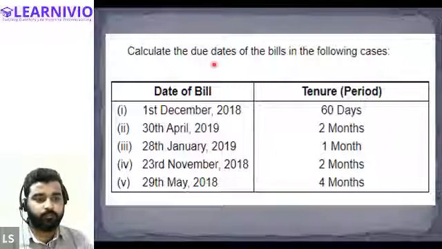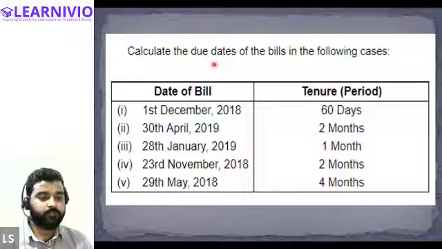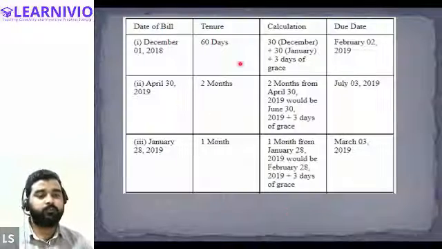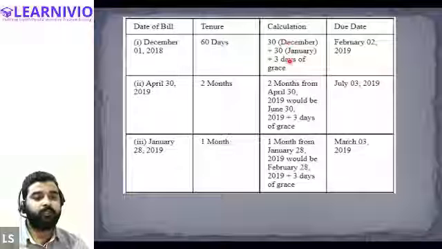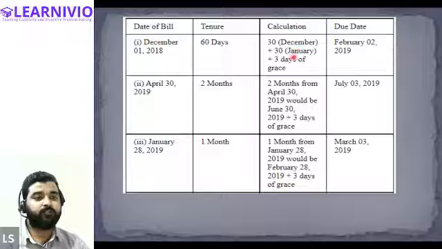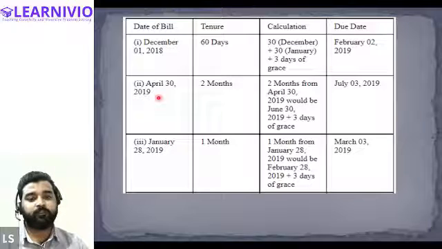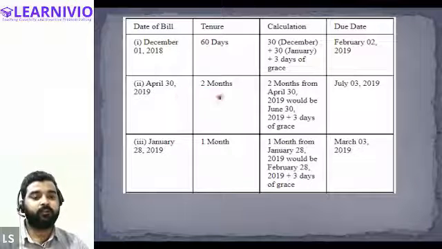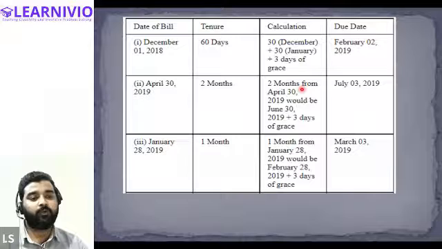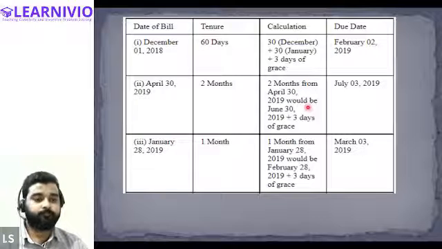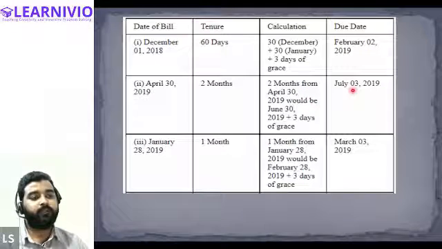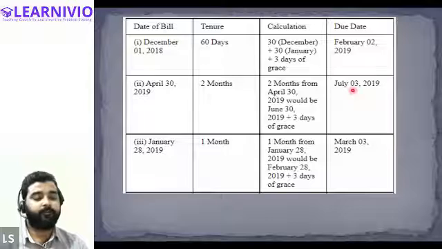Okay. Let me, in fact, show you the solution of the question. See, this is how it is calculated. For the first bill, tenure was 60 days. So this is how the calculation will be done. 30 days in December, 30 days in January. We will add 3 more days as a grace. So February 2nd will be the due date. Next, on April 30, we have drawn a bill. So 2 months will count, we will start counting from the 1st of May. So the due date will be, after adding grace period, 3rd of July.